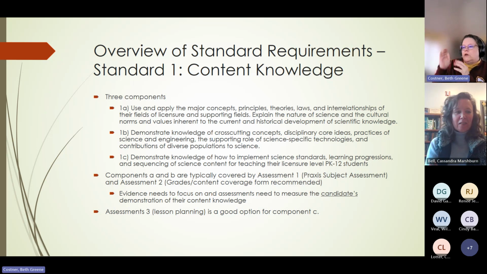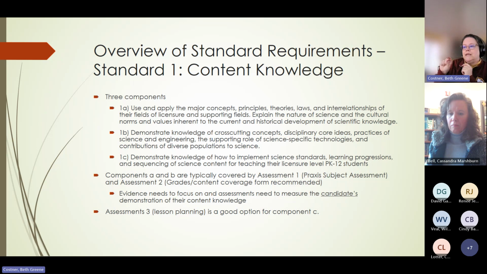Thank you. So here are the 3 components. Standard 1 is all about content knowledge within science, and specifically the science area that you're talking about. Components 1A and 1B are typically covered on assessments 1 and 2, and remember grades are really helpful for assessment 2, because those two are about the candidate's knowledge in science.